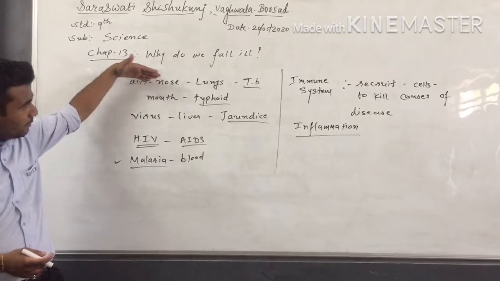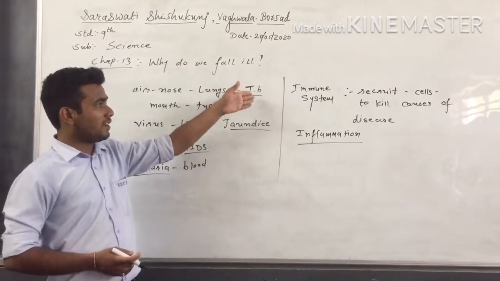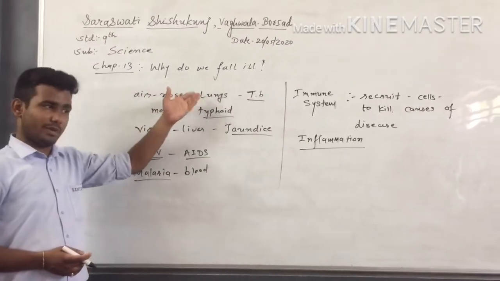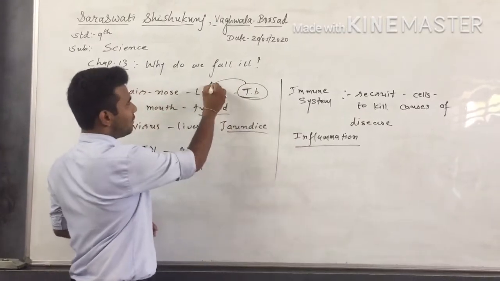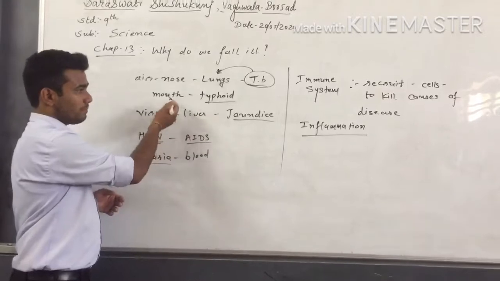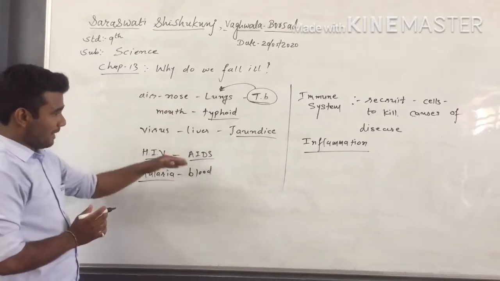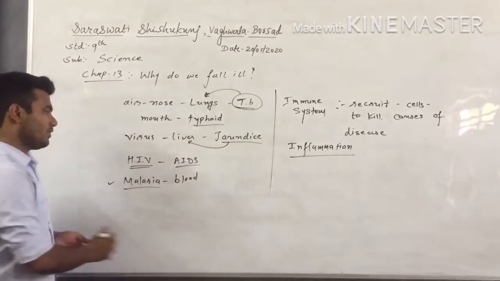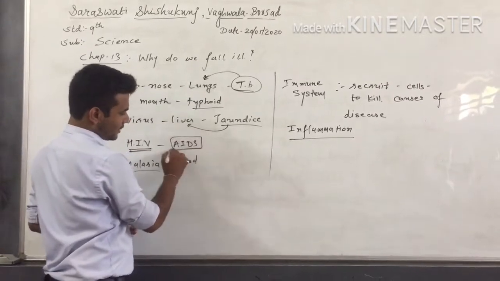Again, take TB: the bacteria or viruses of TB enter into our body by the nose and affect the lungs, right? So we can say that TB gives us a harmful effect at the lungs. Typhoid: the bacteria and viruses of typhoid enter into our body by mouth. Jaundice directly affects our liver. Due to the HIV virus, the disease called AIDS occurs.